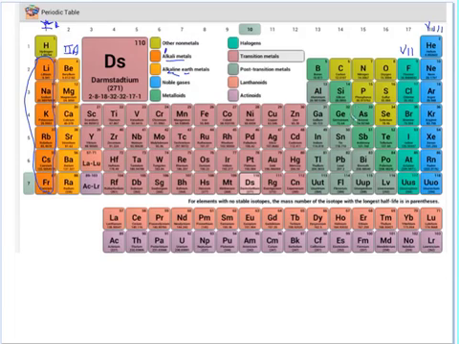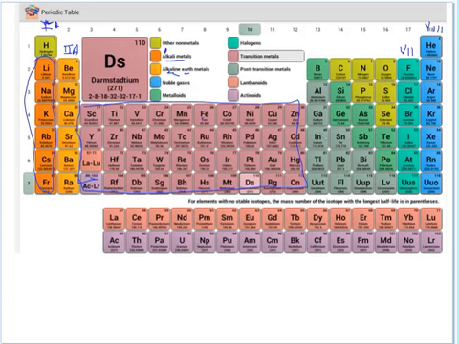Now there are some elements that don't really have a name that we're not going to worry about, like oxygen, nitrogen. Those are called other nonmetals, but we're not going to worry about that. Some other ones that you need to know are the transition metals. They're in this block right here. So iron is a transition metal, and silver is a transition metal. That's a group that we need to know. We're not going to worry about the post-transition metals.